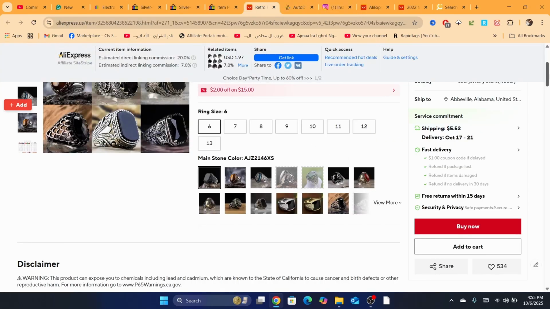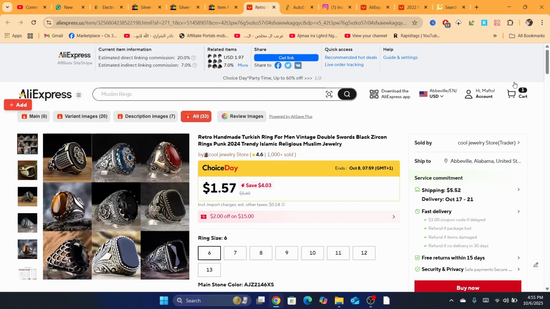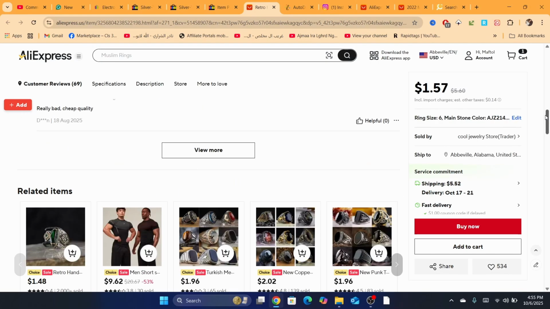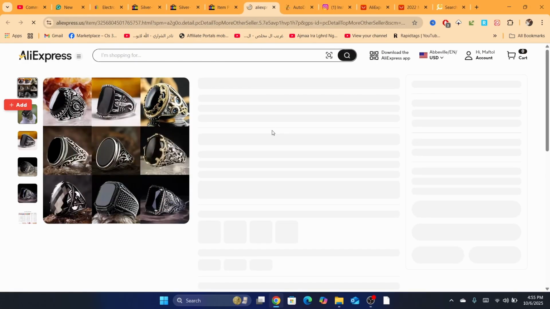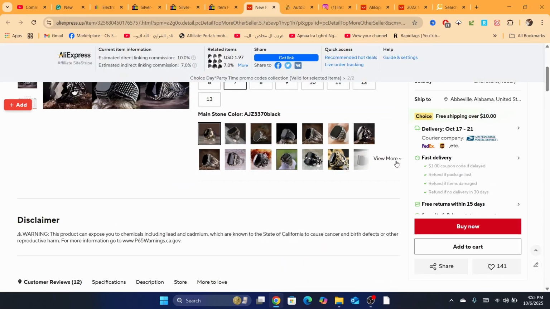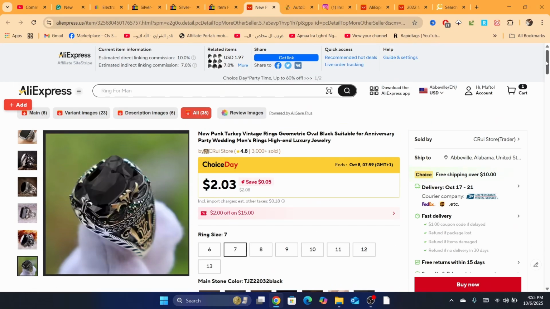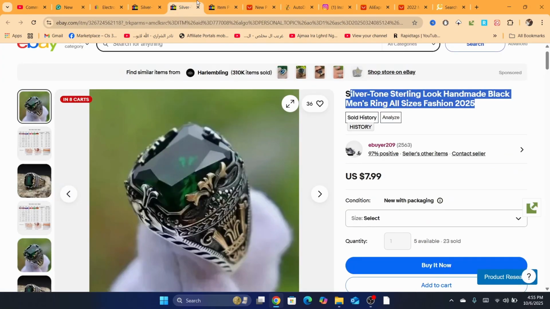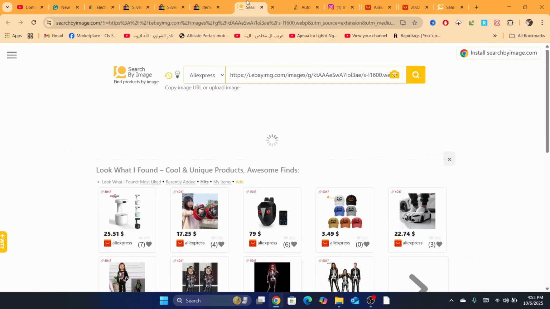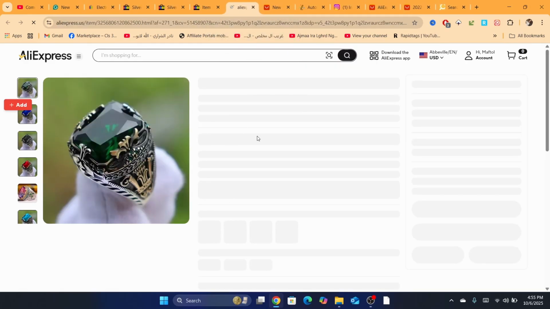Now, like I said, just download the extension, and then you will be able to find the product. Now I'm going to check here. I'm going to find the exact same product. As you can see, this is the exact same product. As you can see here, it's the same. Okay, this one is green, so I'm going to search for it. Yeah, this one has this green color. Yeah, this is the product.